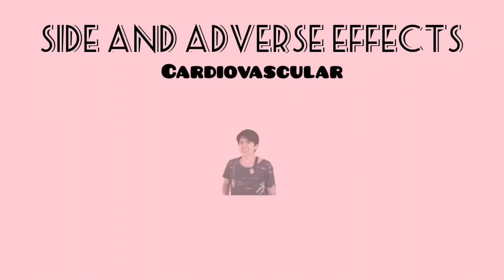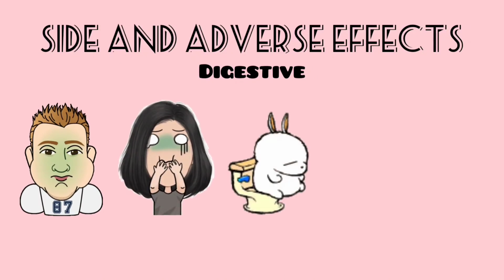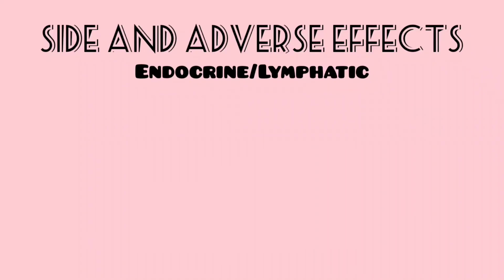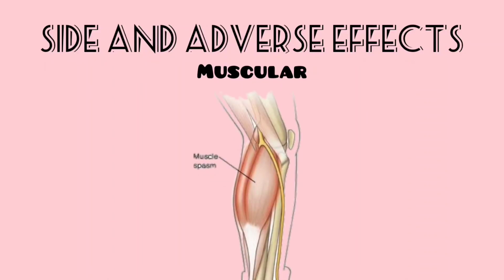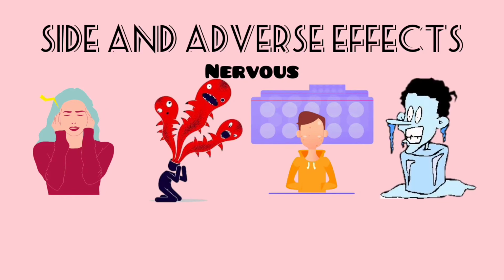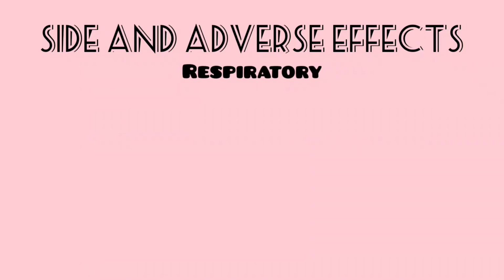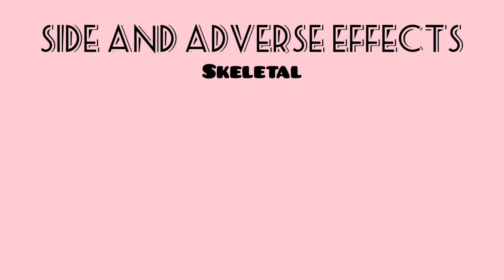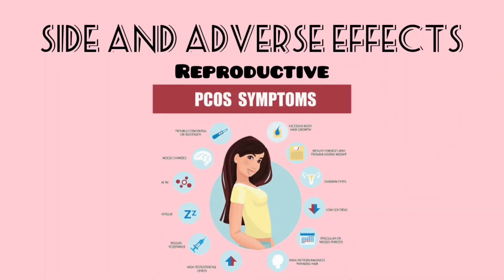In the cardiovascular system, we have chest pain and bleeding. In the digestive system, we have nausea, vomiting, diarrhea, and hepatotoxicity. In the endocrine system or lymphatic system, we have drop in body temperature and anaphylaxis. In the muscular system, we have muscle spasm. In the nervous system, we have headache, psychosis, Stevens-Johnson syndrome, hypothermia, encephalopathy, coma, and suicidal thoughts. In the respiratory system, we have rapid breathing. In the skin, we have peeling or blistering skin. In the skeletal system, we have weakness or swelling in the joints. And reproductive system, we have polycystic ovarian syndrome.